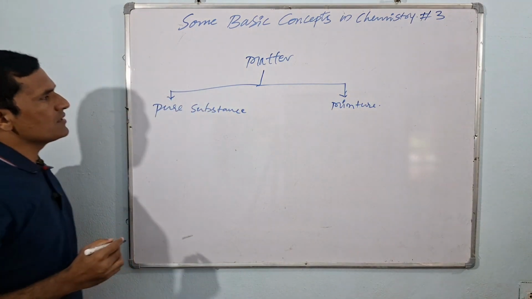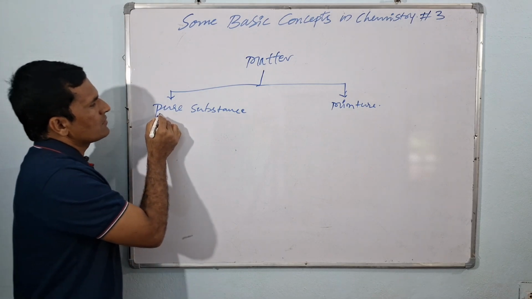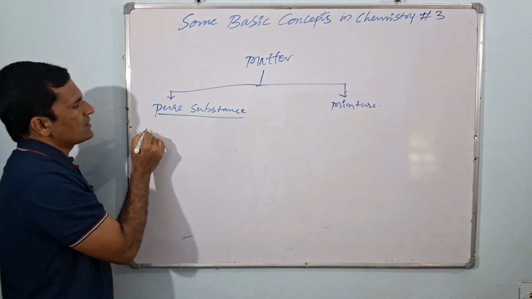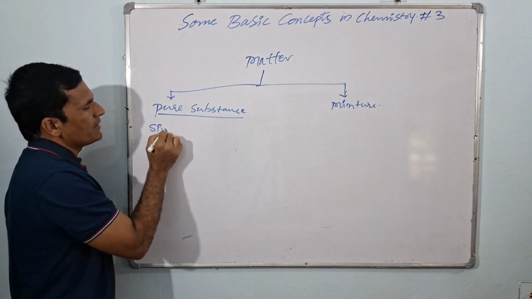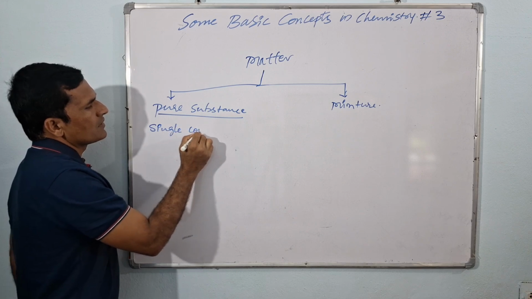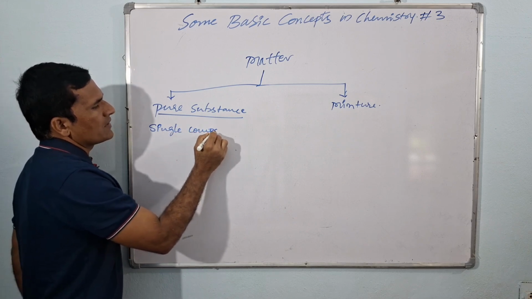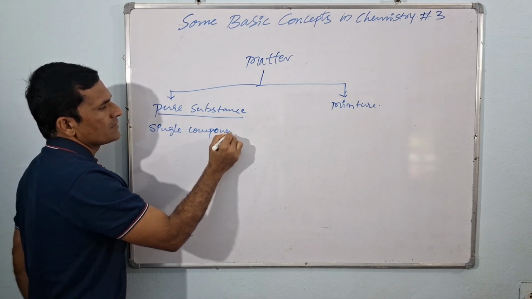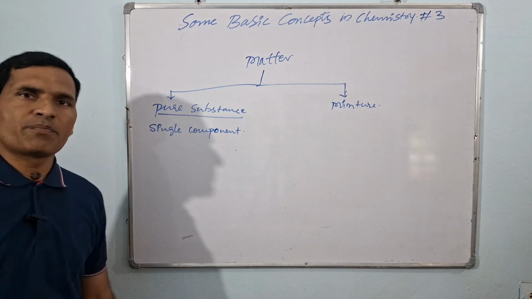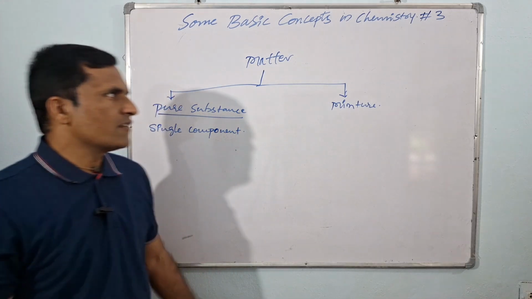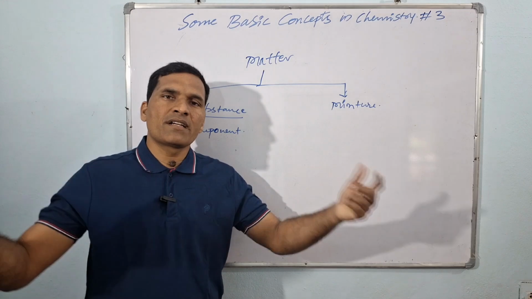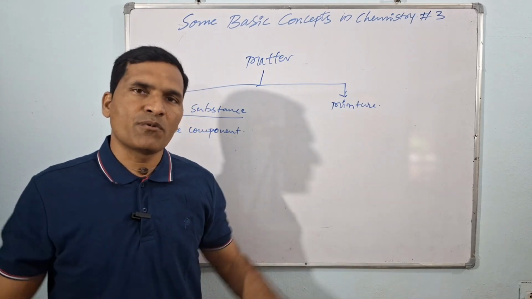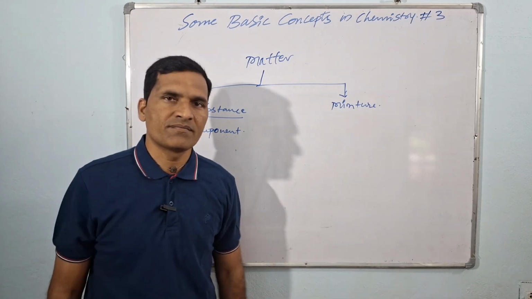So what are pure substances? The substance or matter which comprises a single component, or a single chemical entity, we call a pure substance. If it contains two or more different components in different proportions, then it is called a mixture.